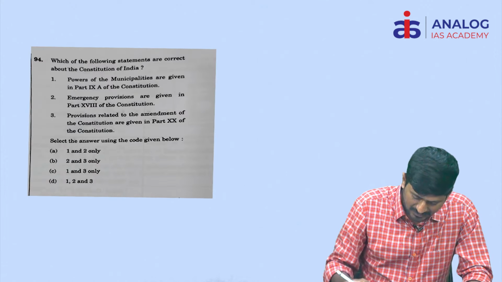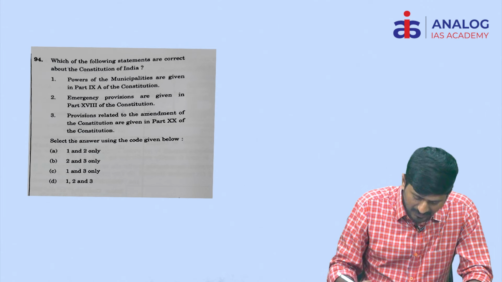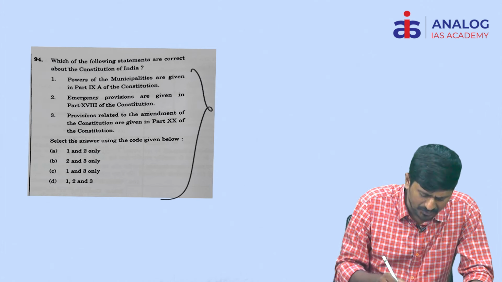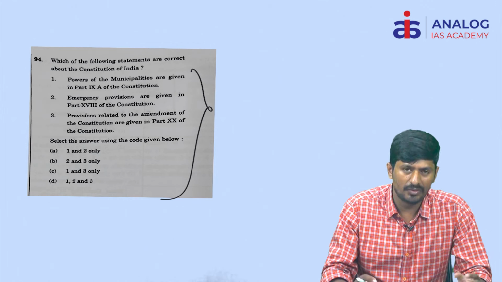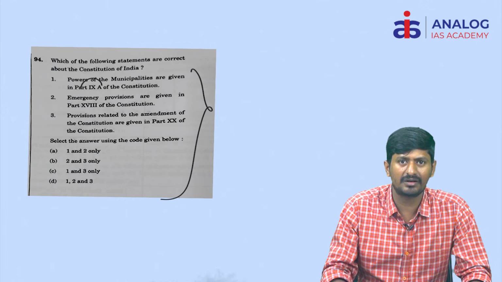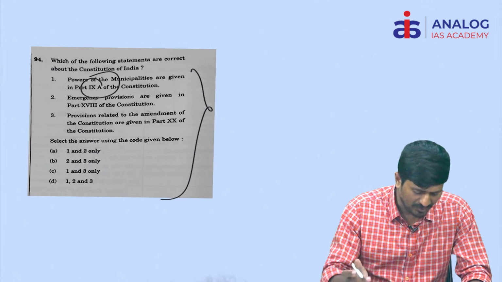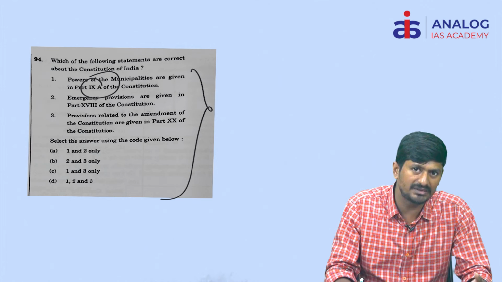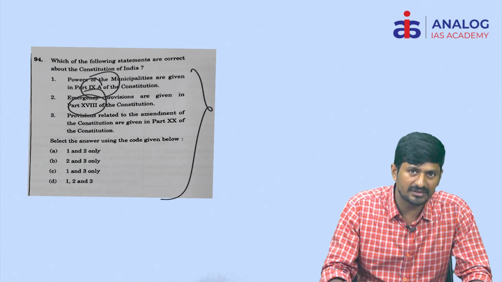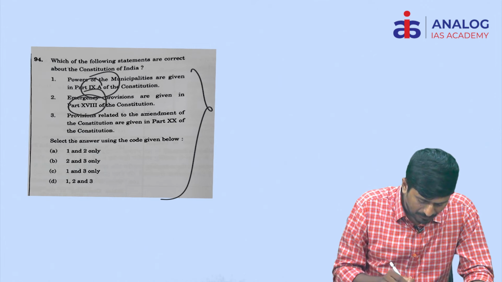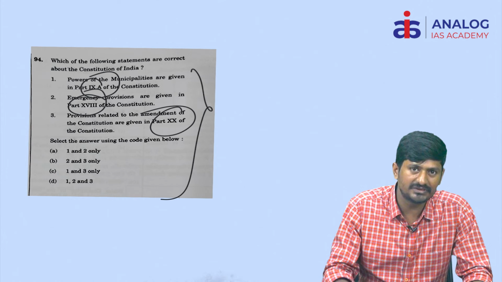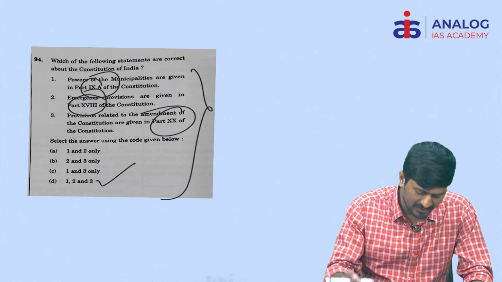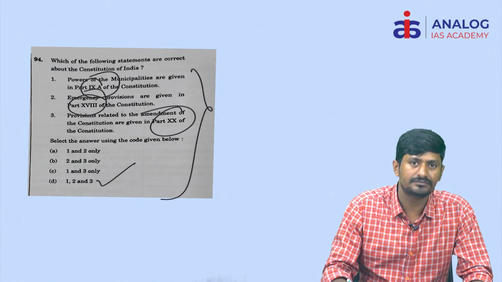Okay, right. Next, coming to the next one, which of the following statements are correct about the Constitution of India? This is purely factual question. If you know the parts of the Constitution in a chronological order, you can easily identify the right answer. Okay, so Part 9A, Panchayat Raj municipal bodies. Part 9 is about Panchayat Raj institutions. Part 18 is about emergency provisions. Part 20 is about amendment of the Constitution. Okay, so hence the right answer is D.